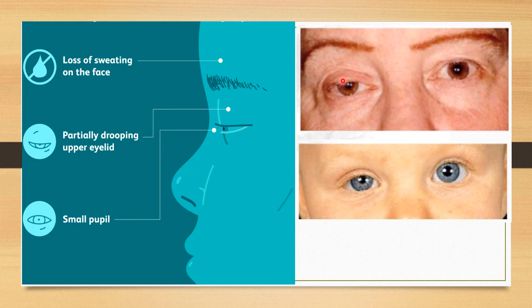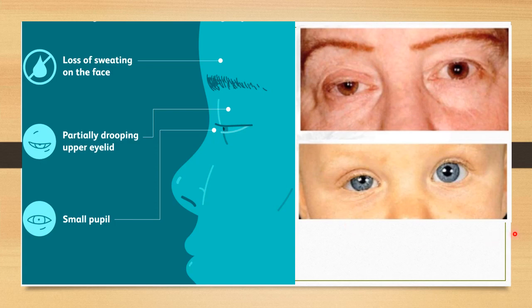But there will be no complete paralysis of this upper eyelid, because the other elevator of the upper eyelid, that is the levator palpebrae superioris, may be normal. And second is the miosis. You can compare the two pupils over this lower figure. Here is the normal pupillary size, while here you can see the size of the pupil is quite smaller. That is because of the paralysis of the pupil dilator muscle. So here there will be a miosis or a constriction of the pupil because of the unopposed action of the constrictor pupillae. So I hope you are clear about the various important signs and symptoms of the Horner syndrome.